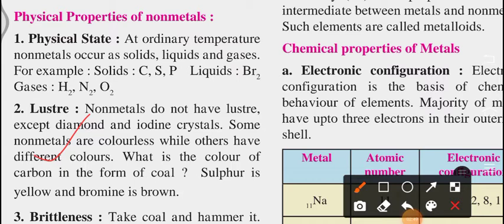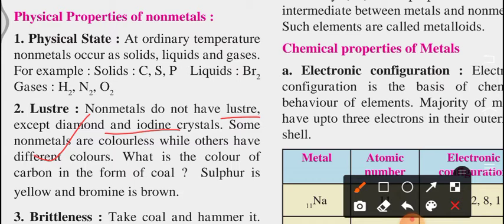Non-metals do not have luster. Obviously they will not give you a shine, except diamond and iodine crystals. Obviously diamond is also a non-metal, but it has shine. Except for that, all remaining non-metals do not have any kind of shine. The shine is present only in diamond and iodine crystals.